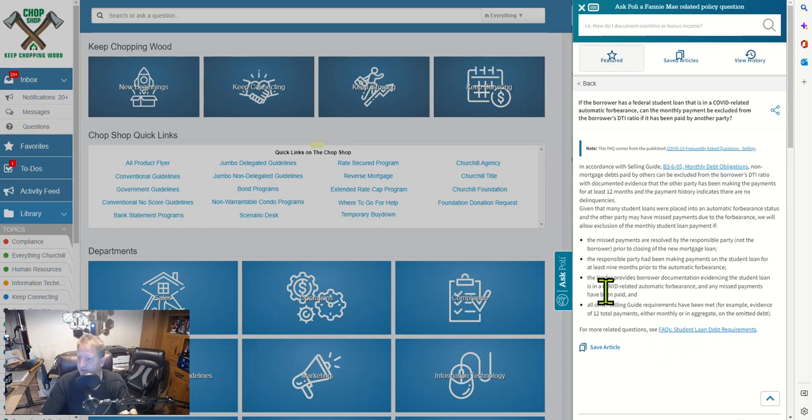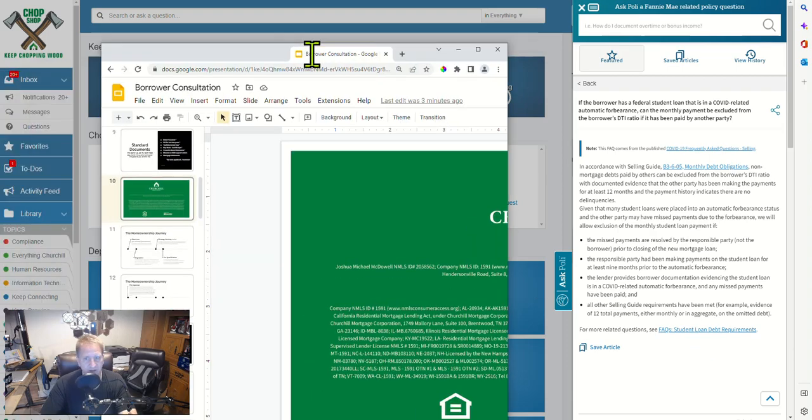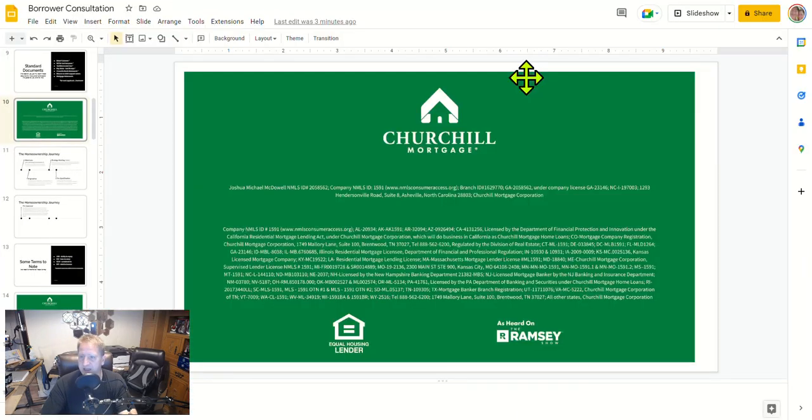All other Selling Guide requirements have been made. The lender provides the borrower documentation. I'm just thinking this through, trying to make sure I comprehend it. The responsible party had been making payments for at least 9 months. Okay, so student-related forbearance. It's been covered by somebody else. There's my clip at the end that I need to do to make this allowed. And so this one we will call student COVID-related forbearance.